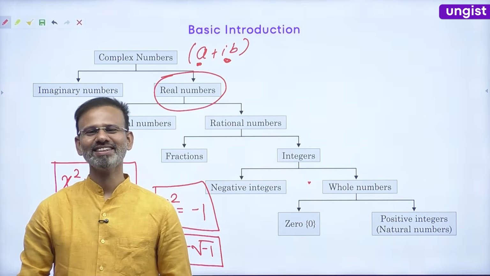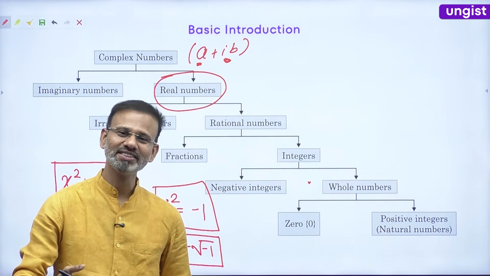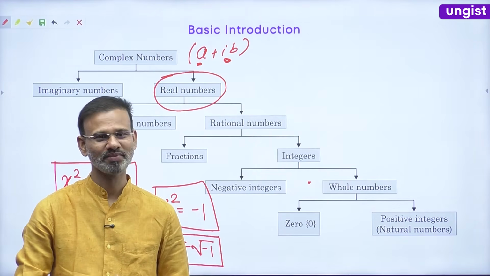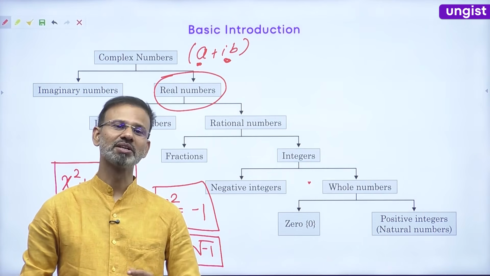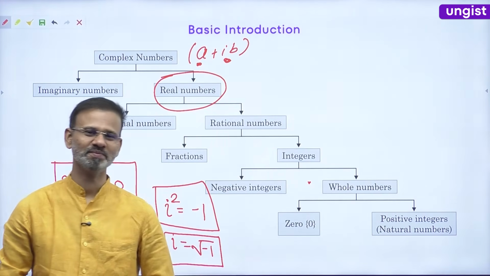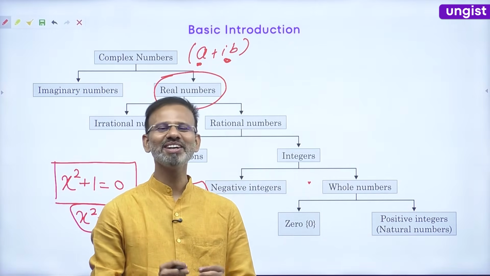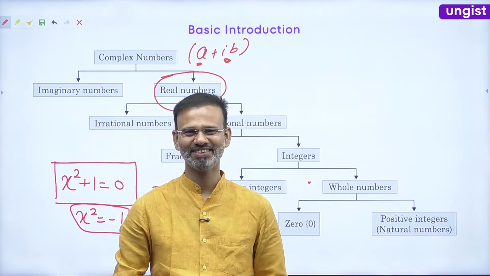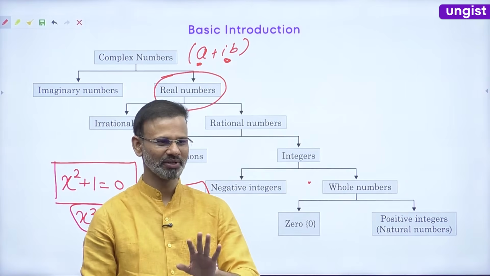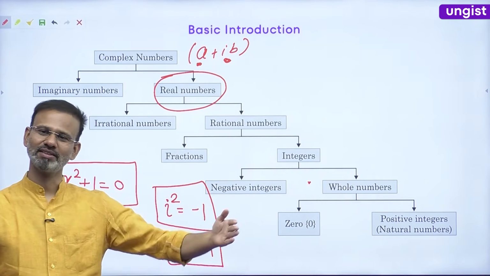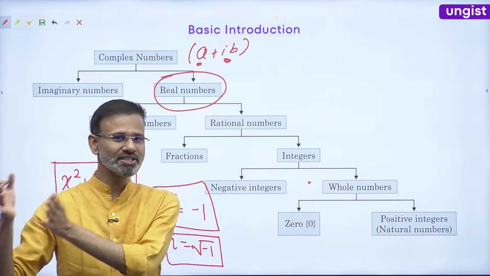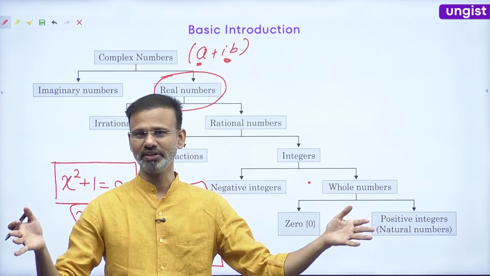Now guys, there is one more new term in this definition, the number line. Now friends, what is the number line? A line where all the numbers are there. So this line starts from -infinity and goes up to +infinity.